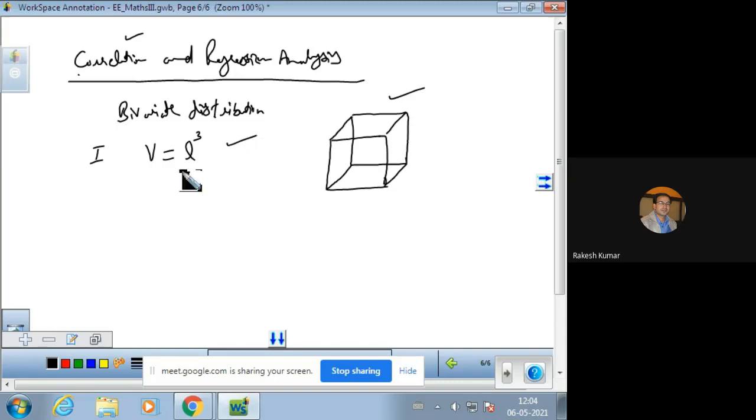So we can say that this is a perfect correlation. Perfect correlation is there when one variable, the variable L, is the length of the side of the cube, and the volume is directly depending upon the side of the cube. That is why it is a perfect correlation.